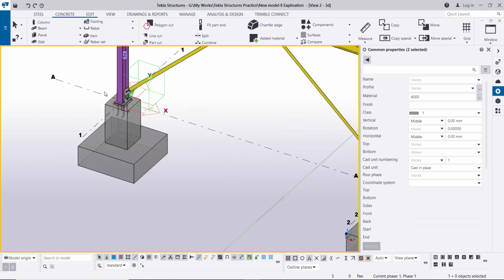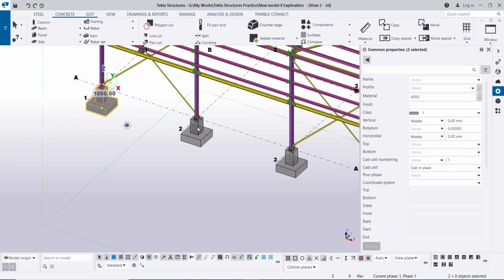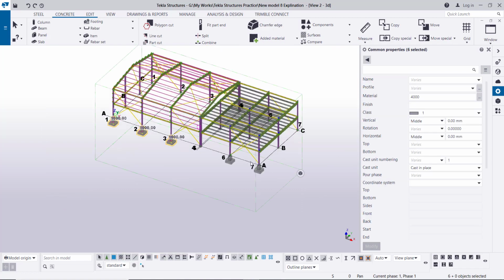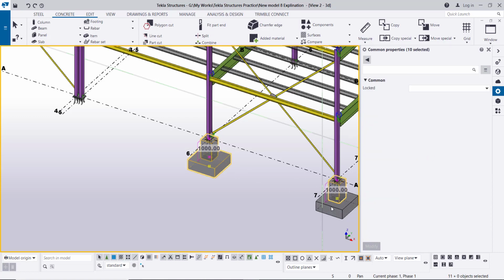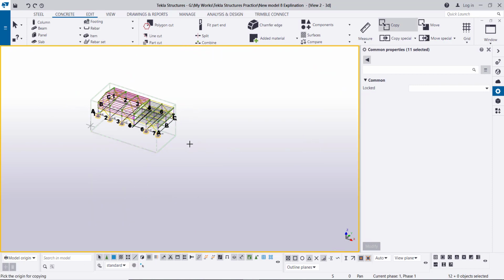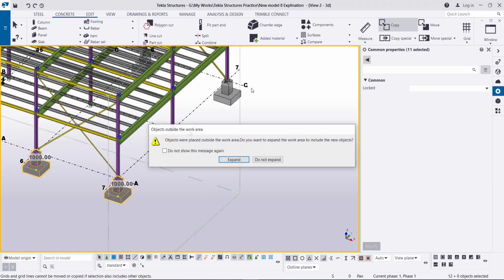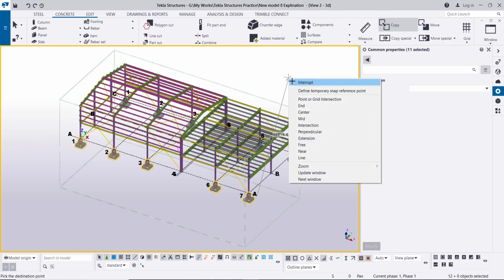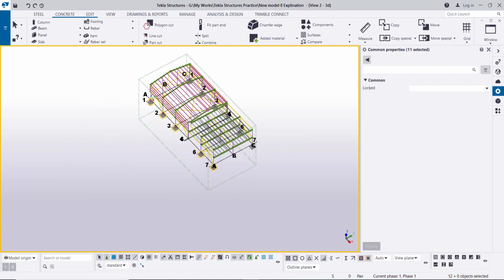Okay, now we will select all these foundations and pedestals from this side to be copied to the other side. And we can right click, copy from grid A to grid C, expand. Okay, so like this we have created the foundations.